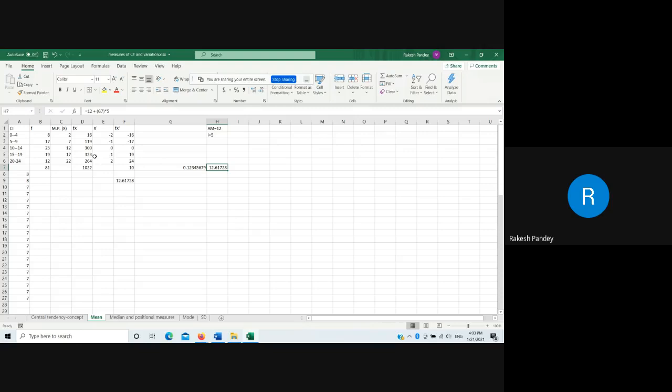But just try to imagine that you are doing all these not on an Excel sheet as I am doing, but using your pen, pencil and paper. Then definitely this formula will be easier, and it is written as I am speaking: x bar or mean is equal to assumed mean AM plus summation fx prime divided by summation f into i. This is the reduced formula.